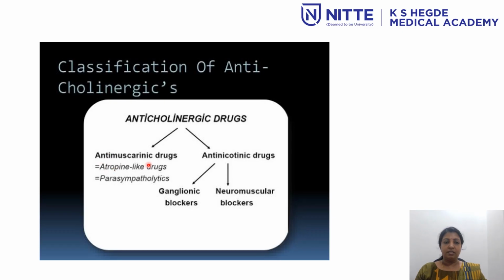Anti-muscarinic drugs are also called atropine-like drugs, parasympatholytics, or muscarinic antagonists. If you call anticholinergic drugs anti-muscarinic drugs, it will not be accurate, because anti-muscarinic drugs only block the muscarinic receptors.